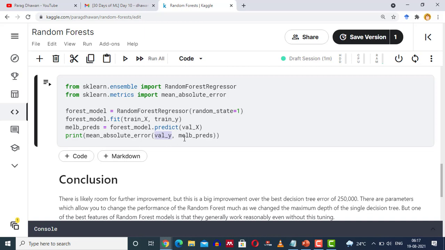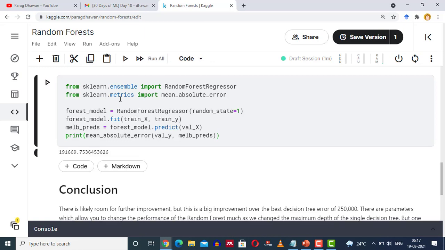These are the actual outputs, these are the predicted outputs. The difference between them will be computed as the error. For all the predictions, this process is repeated to get the mean of the absolute errors. Click on the cell and run the cell. When the model is learned by the random forest, it deviates from the original value by nearly 19,000.